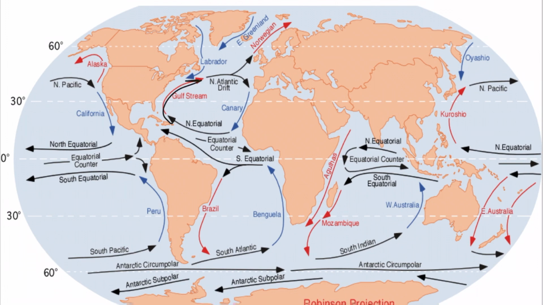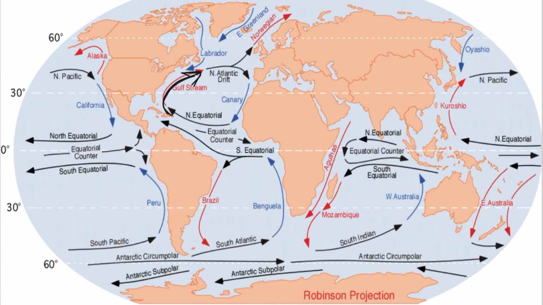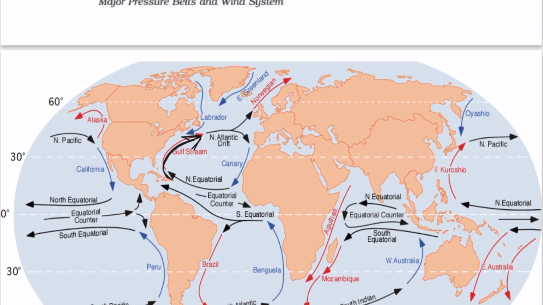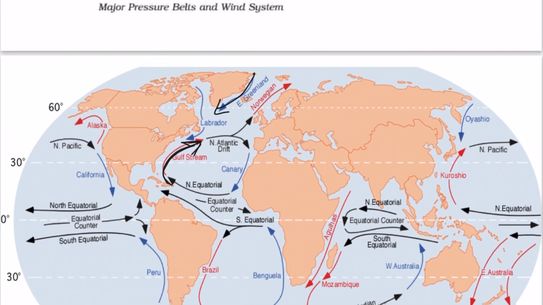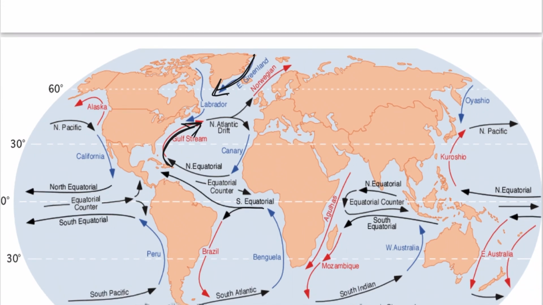See, in the mid latitudes, under the influence of the westerlies, the currents are going towards the eastern side, so they are flowing from west to east. On the higher latitudes, they are under the influence of polar easterlies blowing from east to west. And in the equatorial region, they are again blowing from east to west.